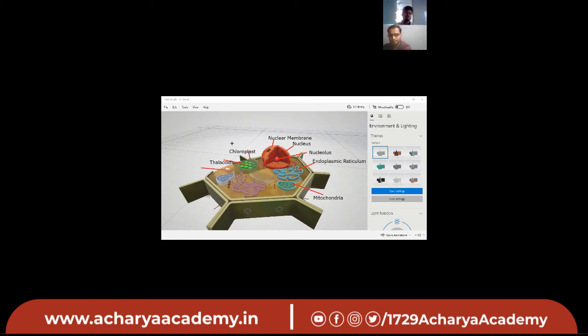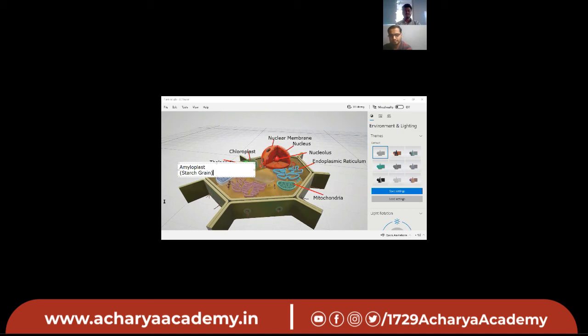What is this one? It's amyloplast. Can anyone tell me what an amyloplast is? It is a starch grain.